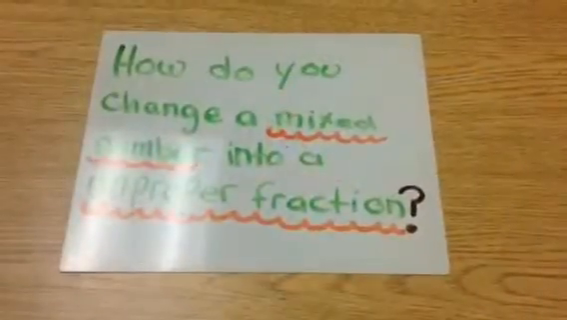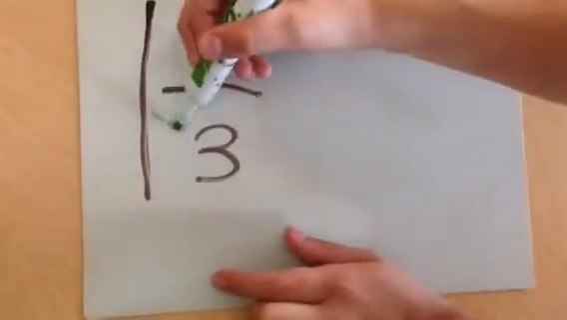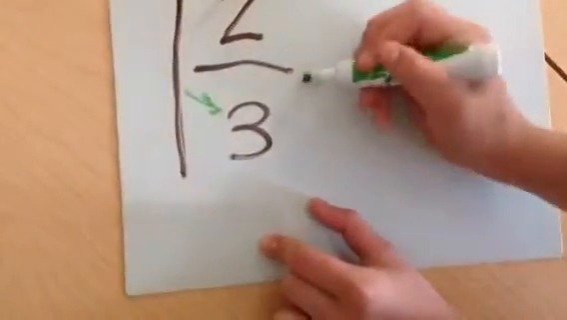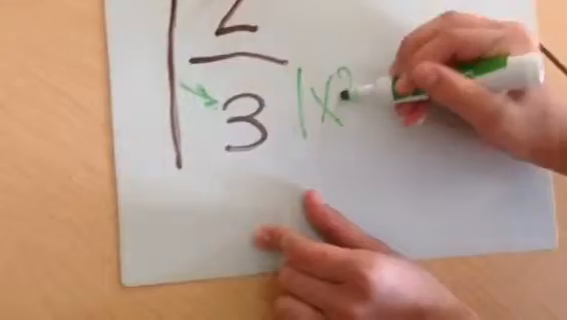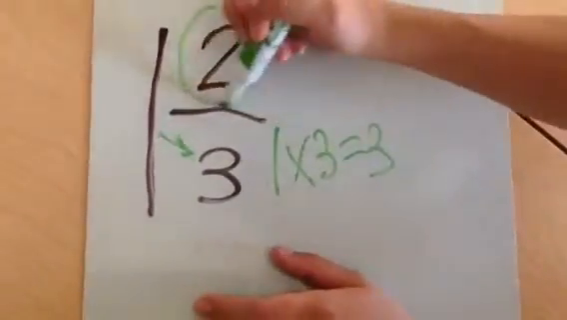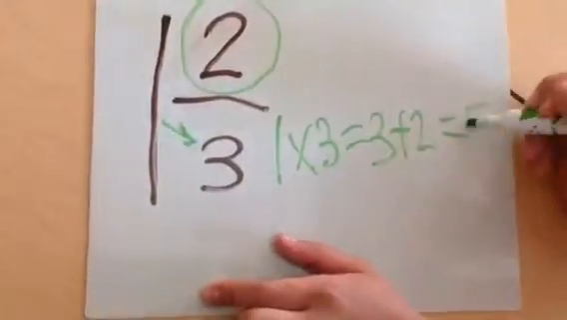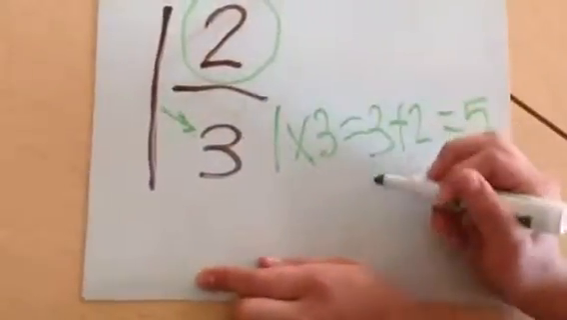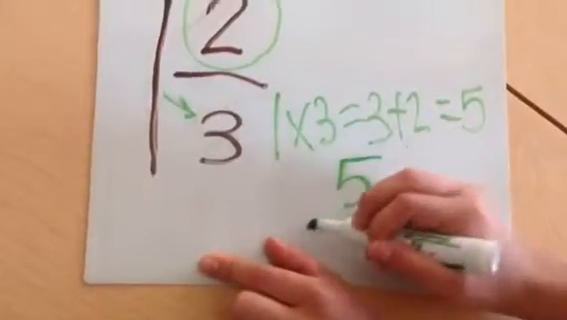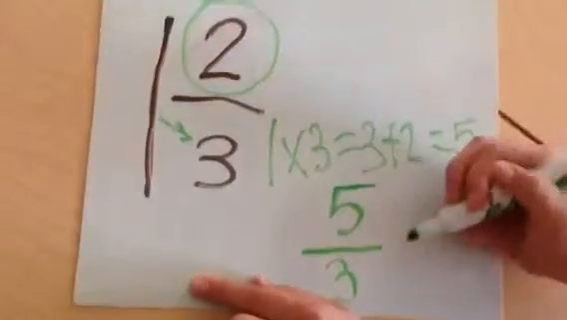How do you change a mixed number into an improper fraction? To do is take the whole number and times it by the denominator. 1 times 3 equals 3. Then add on the numerator, which equals 5. So then your answer would be 5 over 3 because you keep the same denominator.